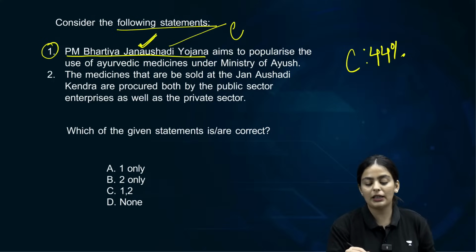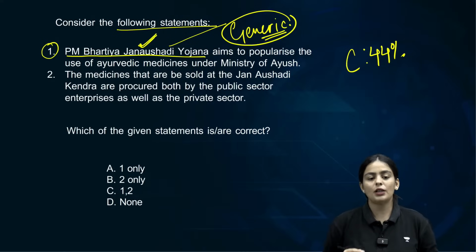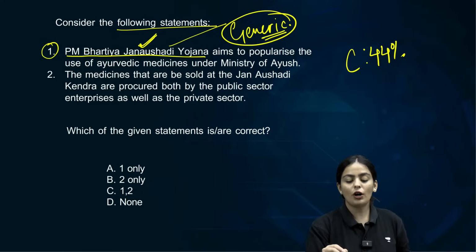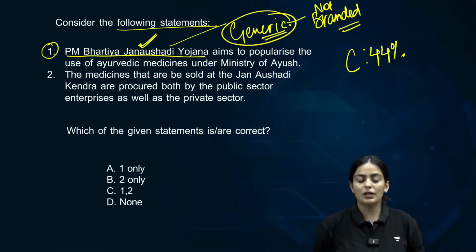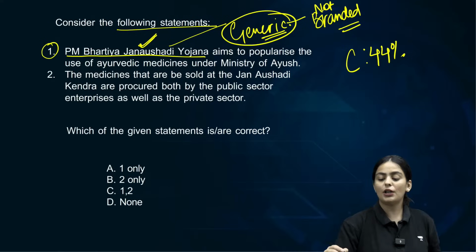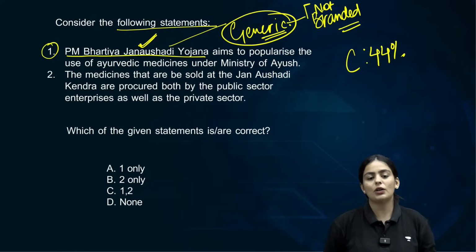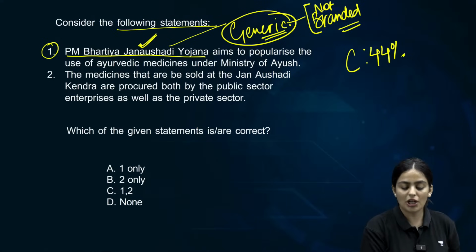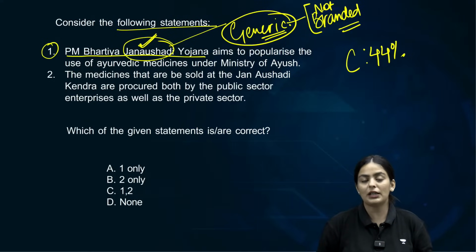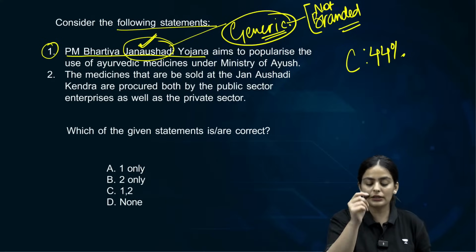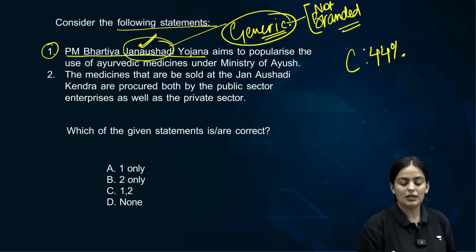Here Jan Aushadhi means generic medicines. What are generic medicines? Generic medicines are those medicines that are not branded. So they can have the same composition, they can have the same salts, but they can be cheaper because they are not sold under a particular brand name. Clear? So that is the Jan Aushadhi that this scheme is aiming to increase. The production of it is aiming to increase, not the Ayurvedic medicines that is in the statement.